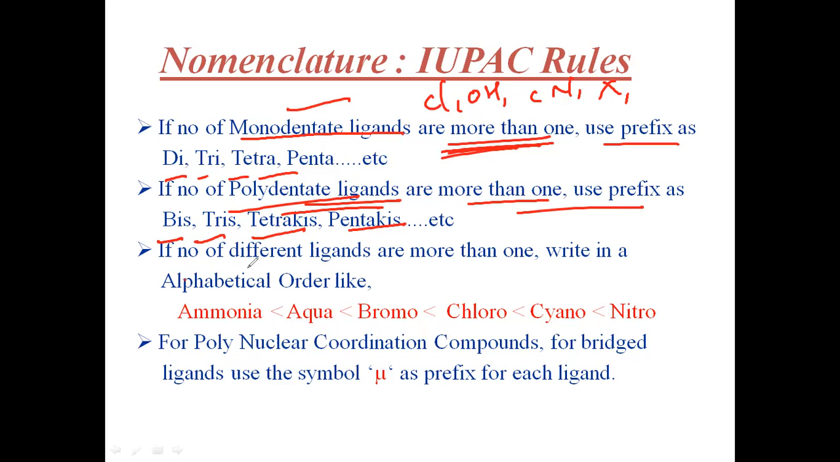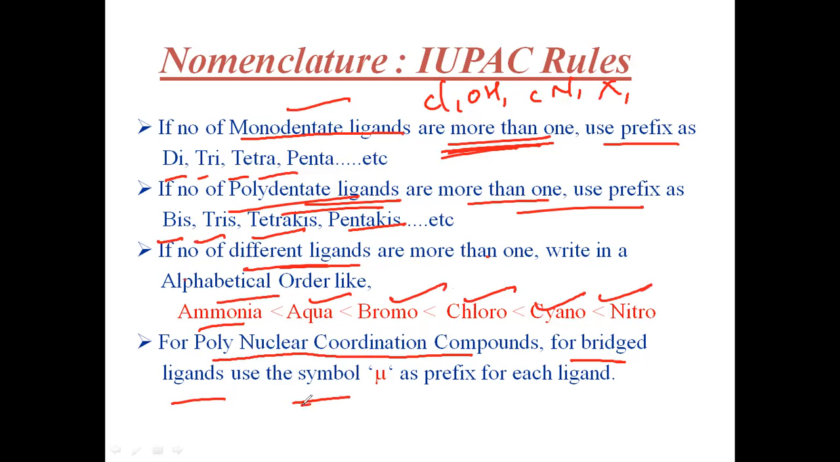Next, if there is more than one different ligand, write them in alphabetical order, like ammonia first, then aqua, bromo, chloro, cyano, nitro. You must write like this. Next, for polynuclear coordination compounds, for a bridged ligand, use the symbol mu as a prefix for each bridging ligand. So generally these are all the first rules. I will explain by taking many examples, so that you can easily understand.